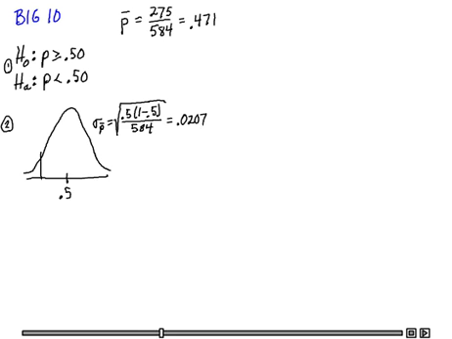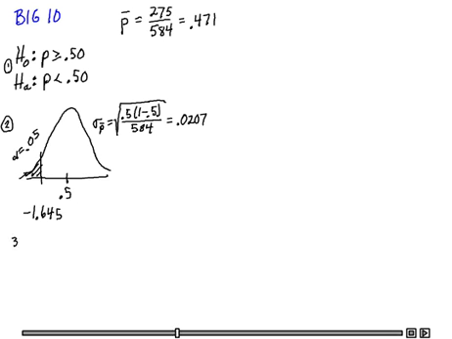Also, I have a level of significance, alpha equal to 0.05. And since we're working with proportions, this is going to give me a critical value of negative 1.645, lower tailed test in this case.